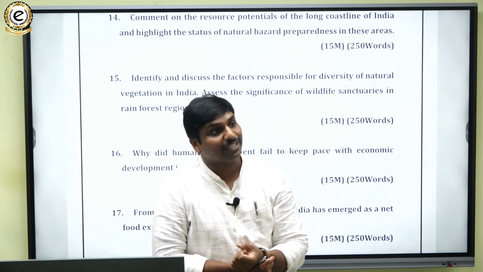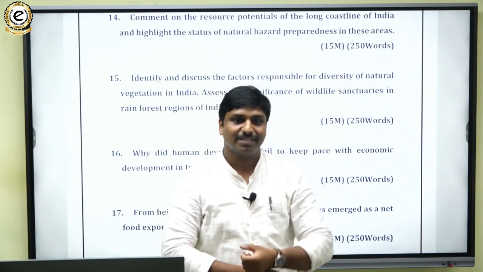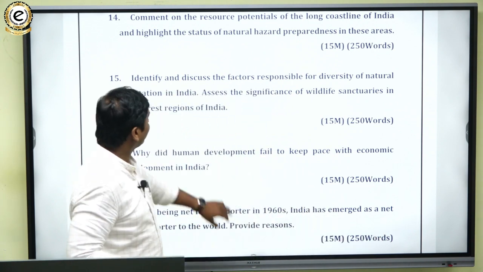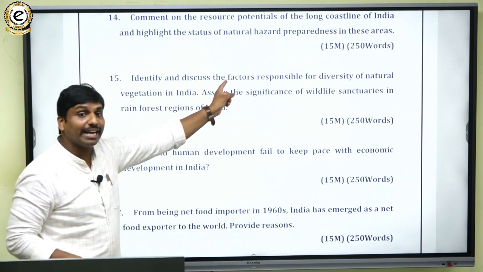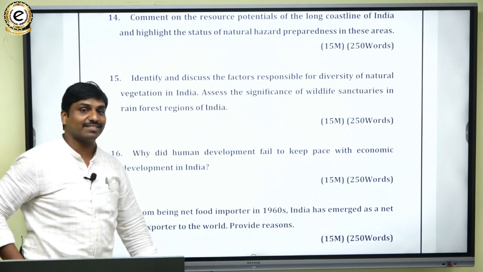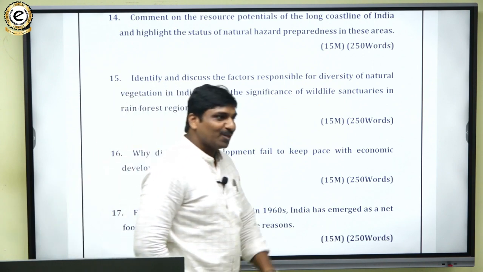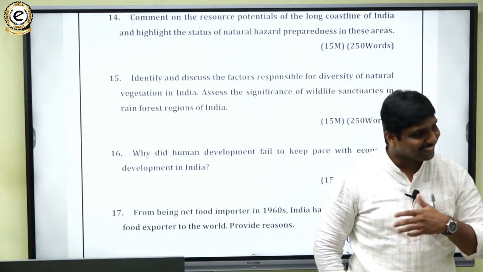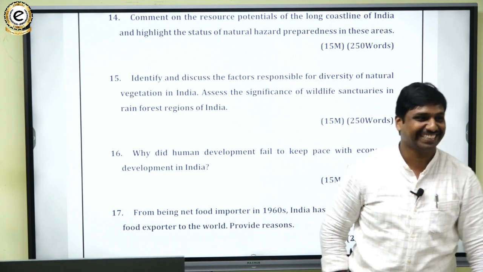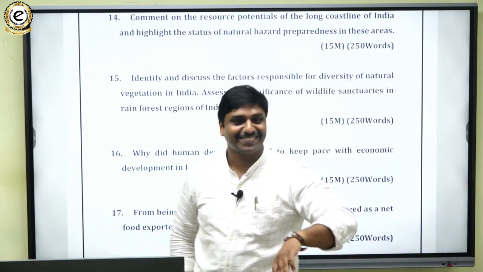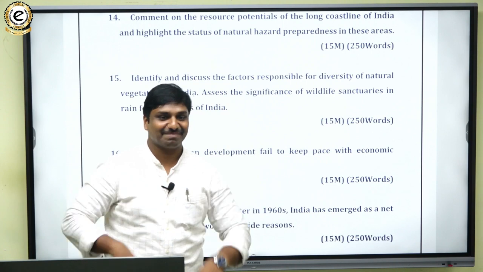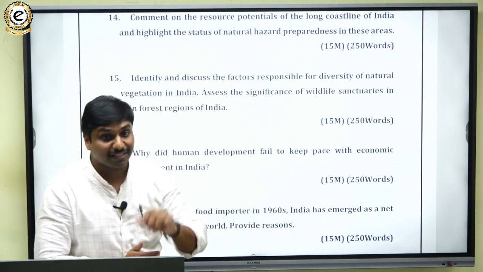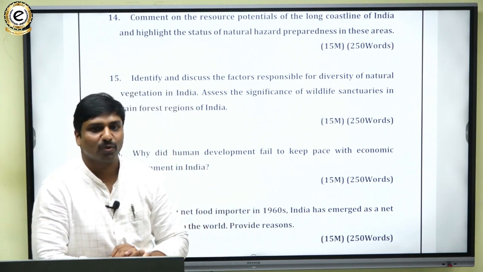So GS1 with GS3, can you see the interlinkage? So that is one thing. So assess the significance of wildlife sanctuaries in rainforest regions of India. Those who were attempting the question paper might have felt that whether it is GS paper 1 or GS paper 3 or other, that's how subjects are interlinked. Again, I am saying, okay, so that is one thing.